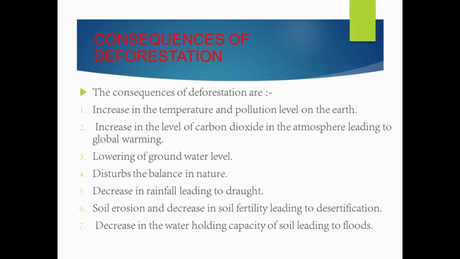As trees are cut down, less carbon dioxide is used up by photosynthesis, and this would lead to global warming. We will discuss global warming in detail in the next chapter, chapter number 18. In chapter number 18 we will discuss more details about global warming.